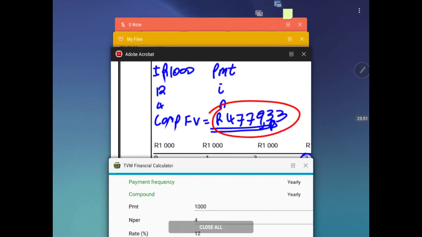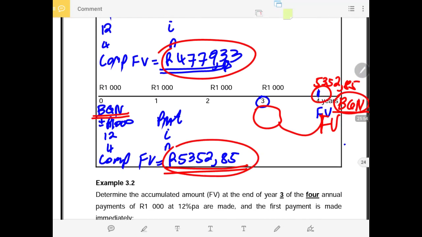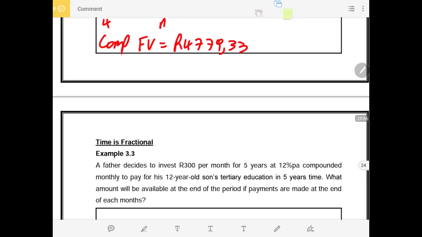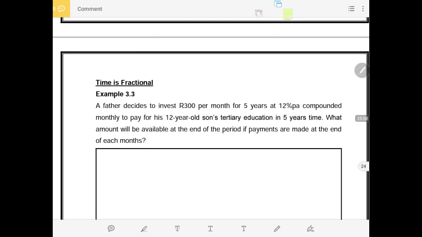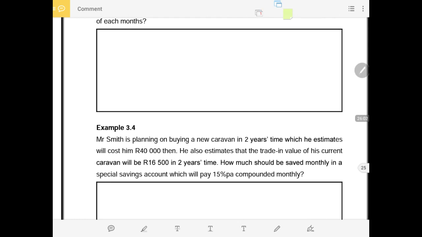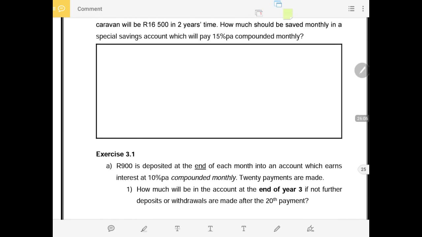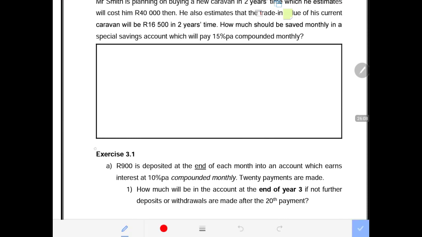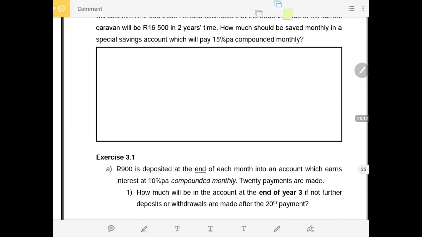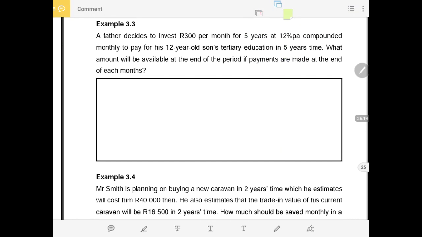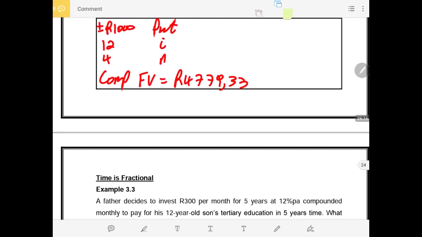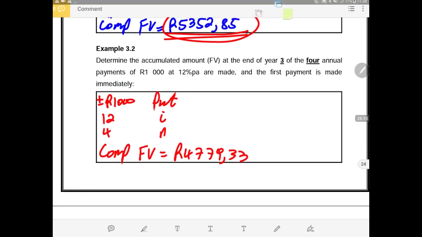The next exercise, which is an example, is example 3.3, very lovely, which is time in fraction. I will go to 3.3, and at the same time I will do 3.4. Then after that recording I will come to example 3.1, and you'll see how lovely these topics are. But I'll combine 3.3 and 3.4 at once. Then after I'll go to exercise 3.1.